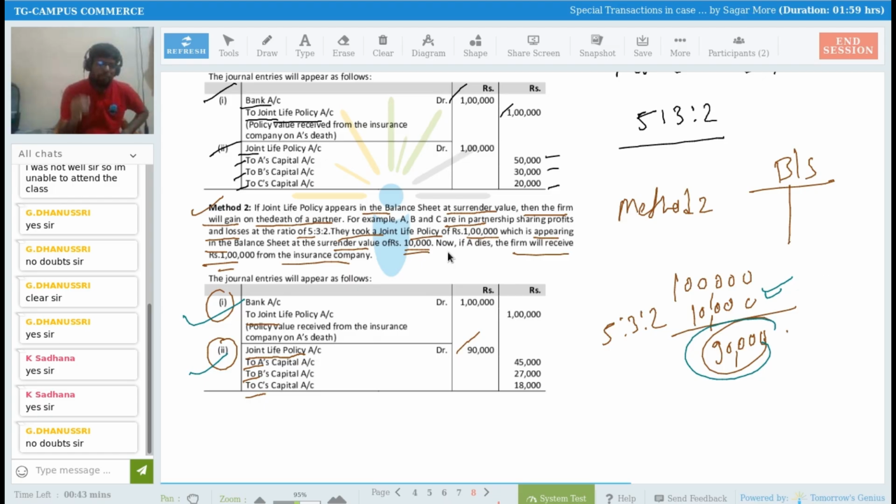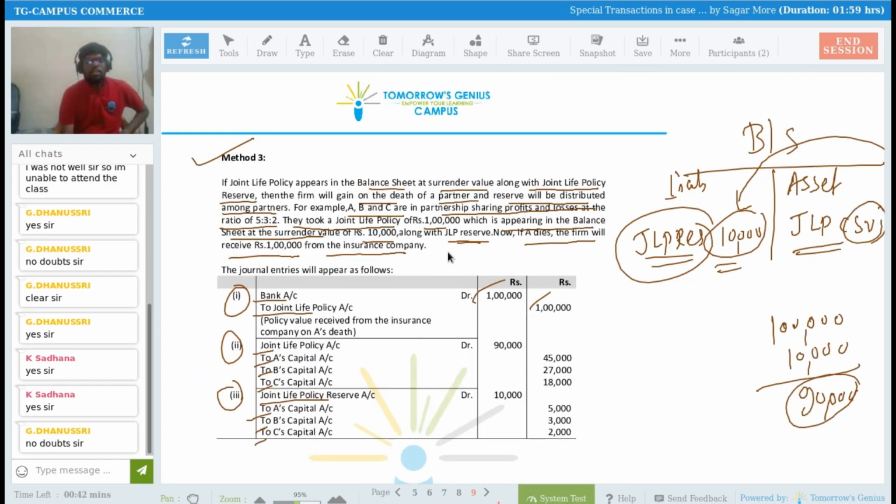Balance 90,000 rupees you have to distribute between A, B, and C. So joint life policy account debit to A's capital, B's capital, C's capital 90,000. Now in the third method, in the balance sheet, joint life policy is appearing at surrender value on the asset side. And on the liability side, joint life policy reserve is appearing at rupees 10,000.